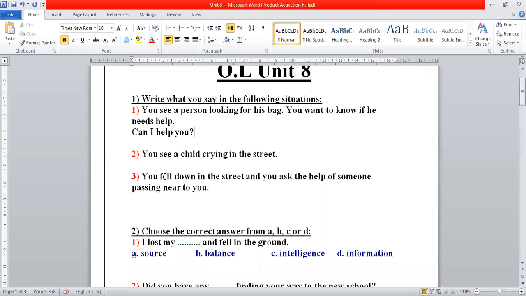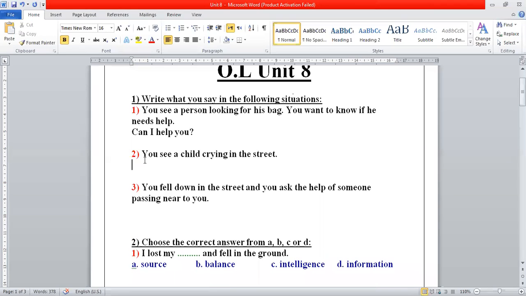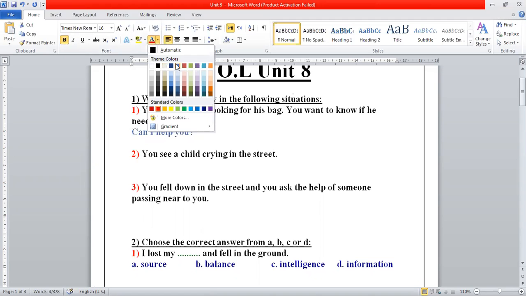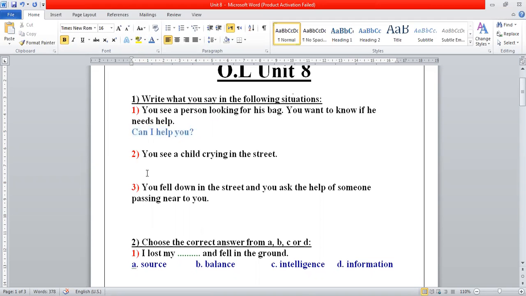Question number two, you see a child crying in the street. What can you say? Yes, Nur Isam. What is the problem? Very good. You can say, what's the problem? What's the matter with you? Do you have any problems?